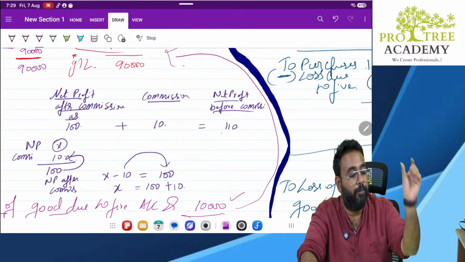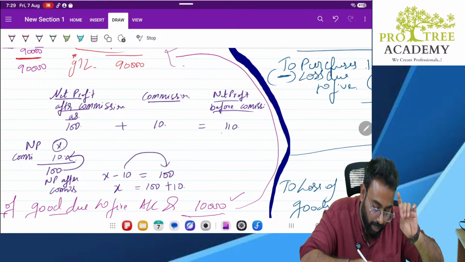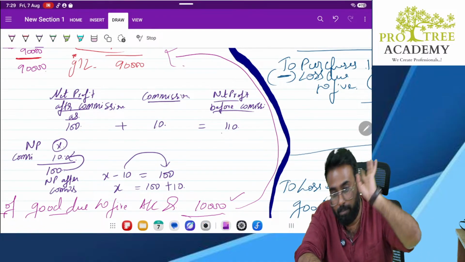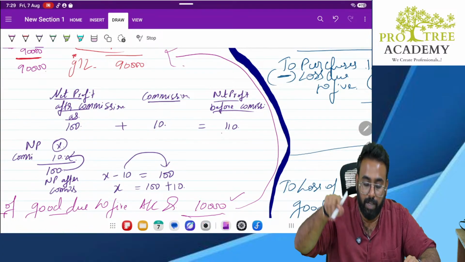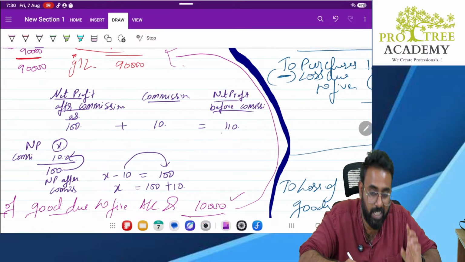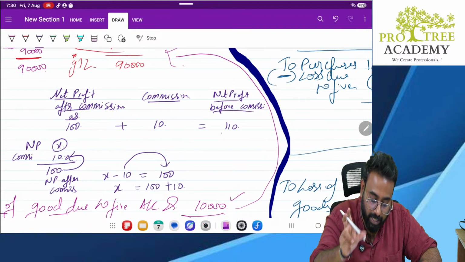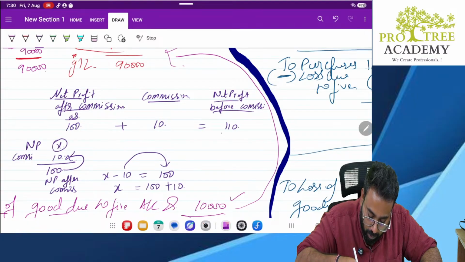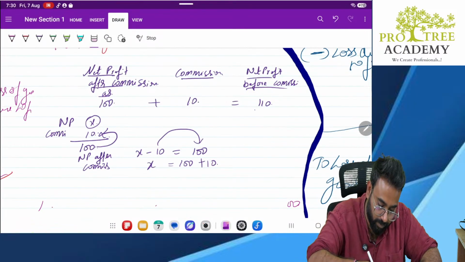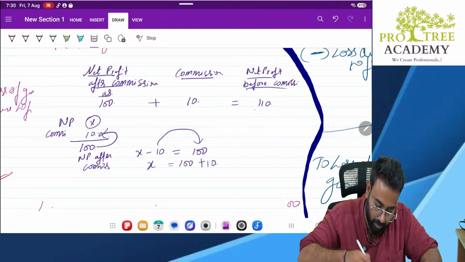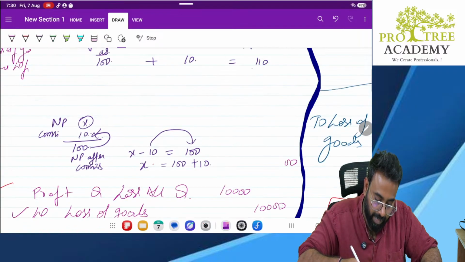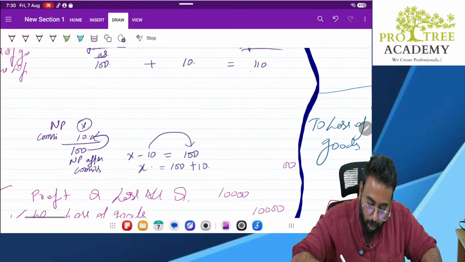Now you have to see what figure is given in the question. Have they given net profit after commission or net profit before commission? They have given net profit before commission. If they have given net profit after commission, write that amount below that. Say for example, listen to me very carefully. In our question, they have given net profit before commission.